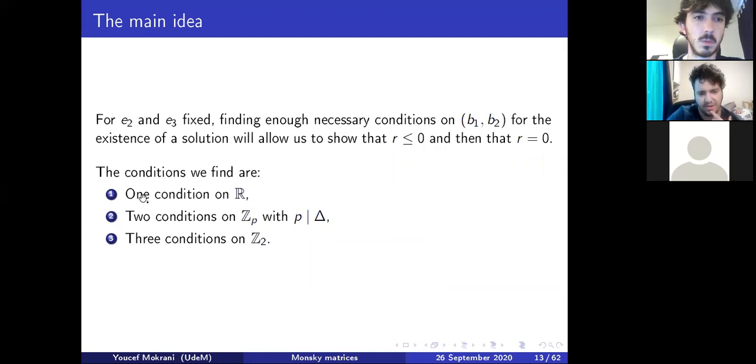In the end, we'll find 1 condition on R, 2 conditions in Z_P for any odd primes dividing delta, and 3 conditions in Z_2. The reason there is 1 condition here, 2 conditions here, 3 conditions here, is that it can be shown that those conditions are sufficient for a solution in the given domain.